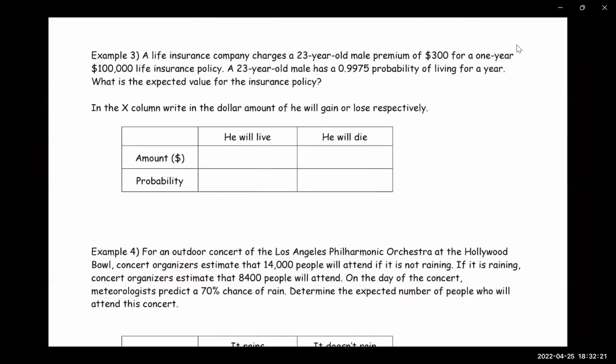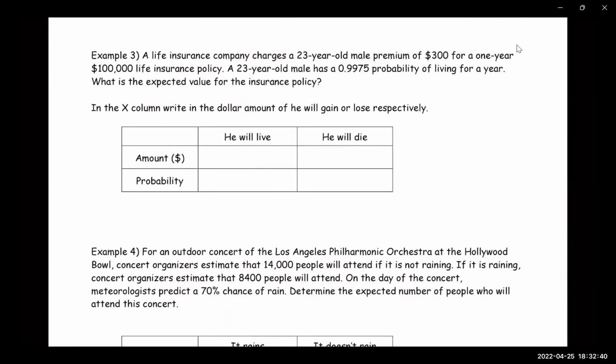A life insurance company charges a 23-year-old male a premium of $300 for a 1-year, $100,000 life insurance policy. A 23-year-old male has a 0.9975 probability of living for a year. What is the expected value for the insurance policy?